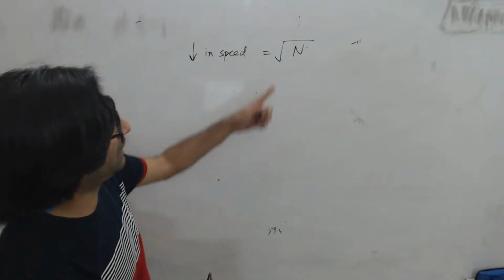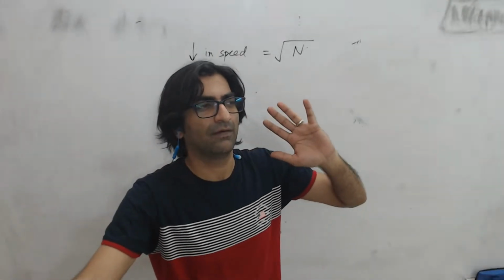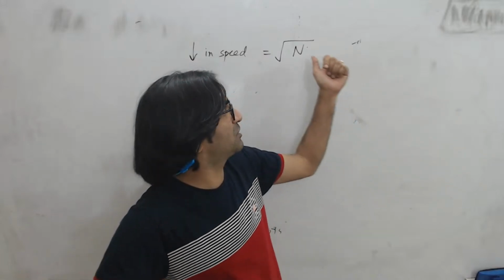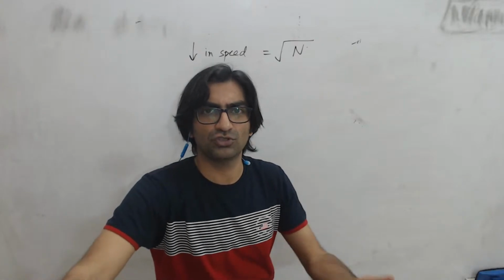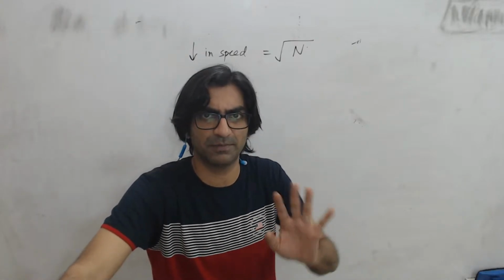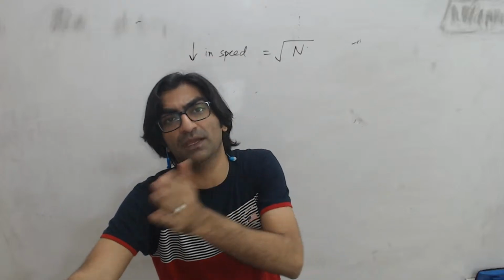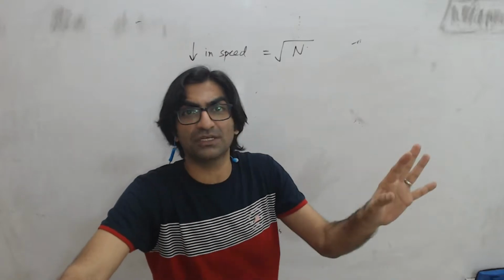So if the speed reduces by square root of n, think about it like this. When will the train be fastest? If you attach more coaches to the train, it will become slower, correct? Which means initially there must have been only an engine with no coaches attached.